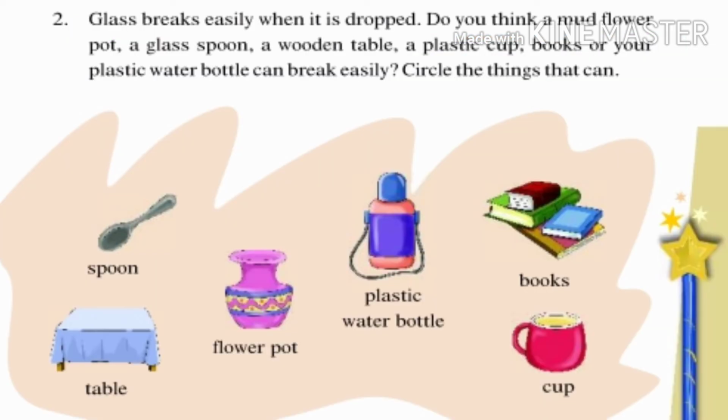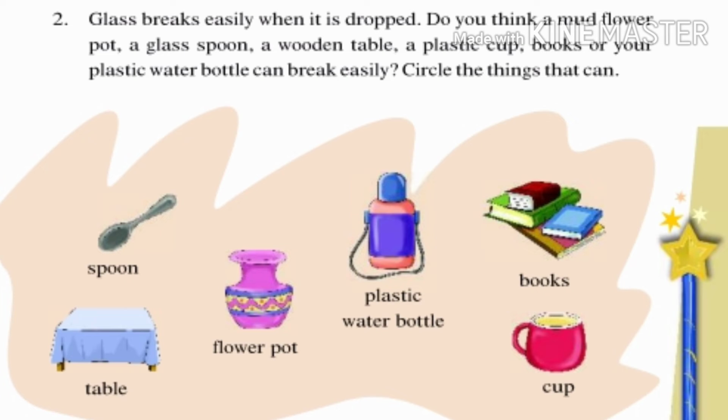Now one more activity has been given here. We should read that. What is that? Glass breaks easily when it is dropped. Do you think a mud flower pot, a glass spoon, a wooden table, a plastic cup, books or your plastic water bottle can break easily? Circle the things that can.